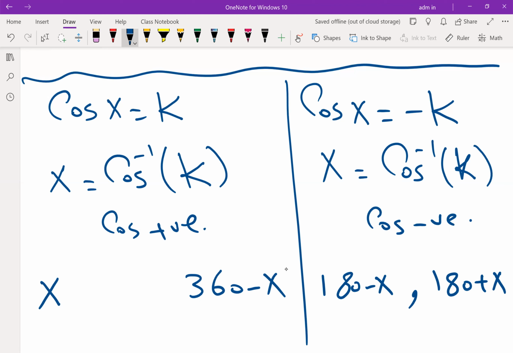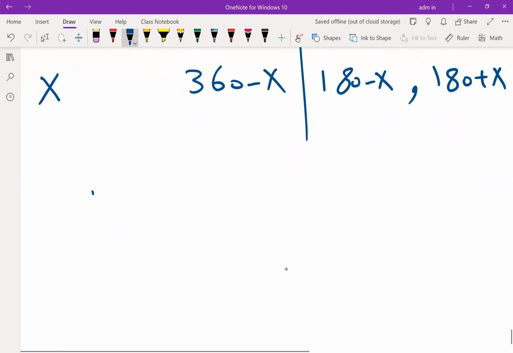So that is the difference between the case if the equation is sine and if the equation is cosine. Now I will give an example. Cosine x equals half. What are the two solutions?